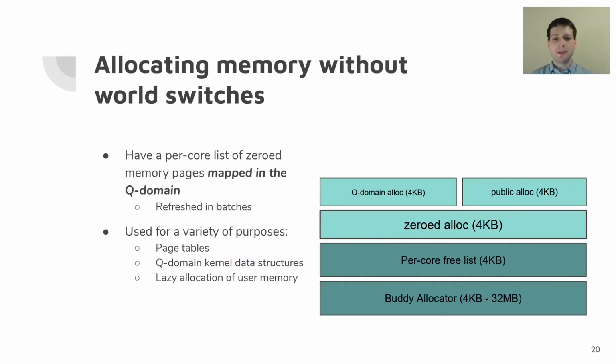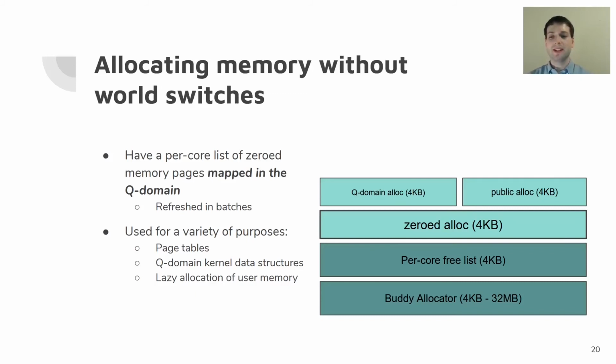So the memory subsystem is a hierarchy of different allocators in Word. The one I want to highlight here is that every core has a list of zeroed pages for our zeroed allocator. That zeroed allocator now enables us to do a lot in the Q domain.